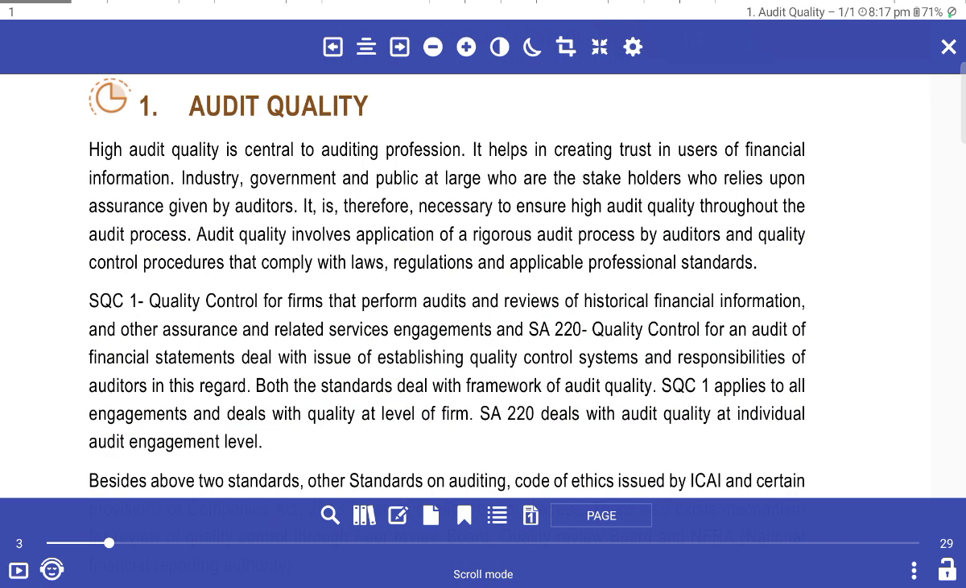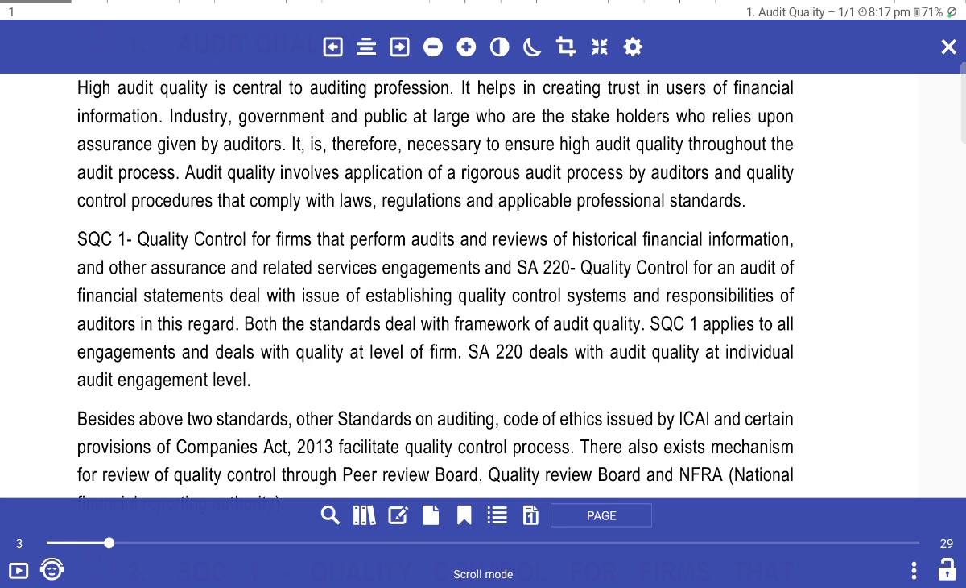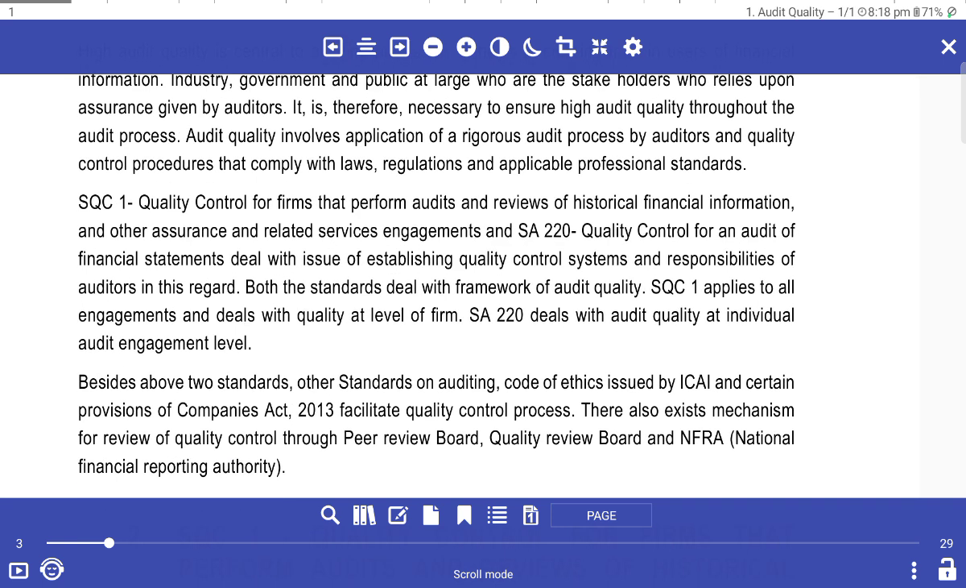High quality audit is central to the audit profession. It helps create trust in the use of financial information by industry, government and the public at large, whose stakeholders rely upon the assurance given by auditors. It is therefore necessary to ensure high quality audit. Audit quality involves application of a rigorous audit process by the auditors and quality control procedures that comply with the laws or regulations and applicable professional standards.